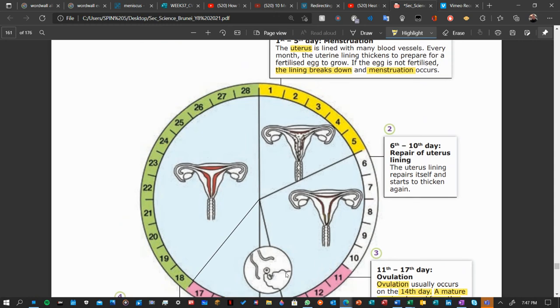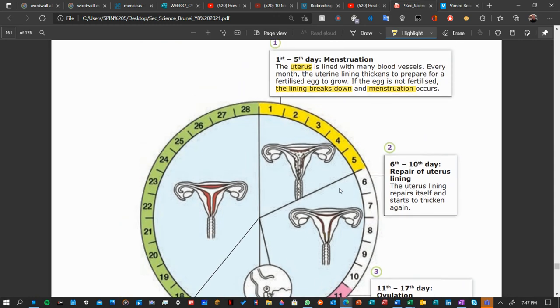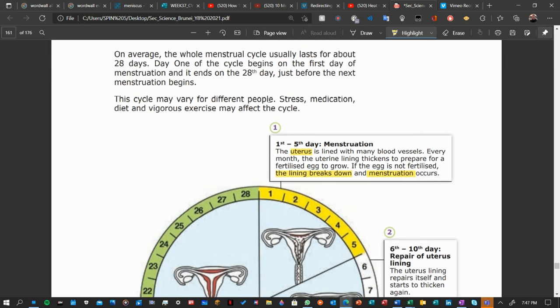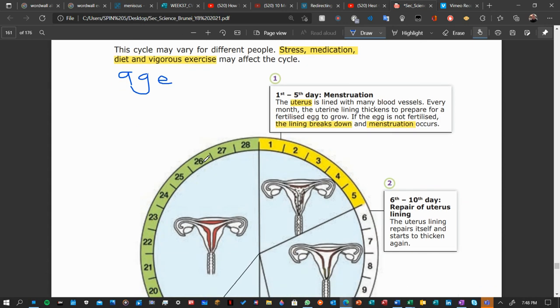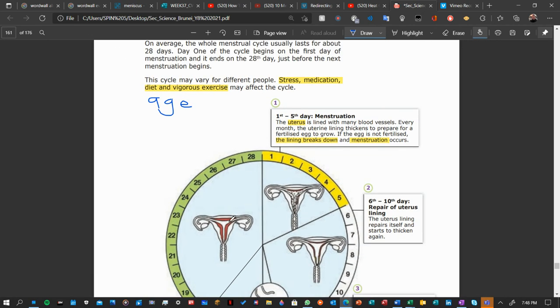Or can this be different, or the timing be different? The answer is yes, because of stress, medication, diet, vigorous exercise, and also age. One is not written here: age. As a person grows older, there are times that the menstrual cycle becomes shorter, and there are times that they can no longer become pregnant. When they are very old, they can no longer conceive a baby. So the menstrual cycle will stop.